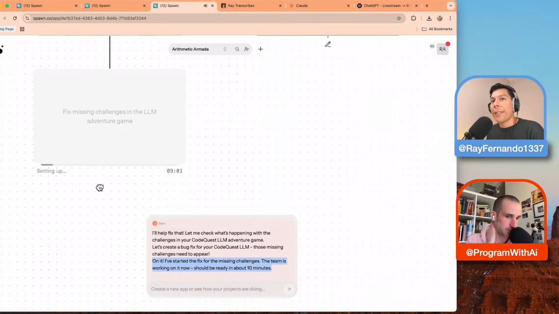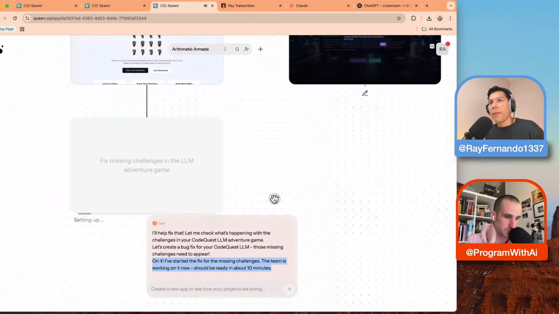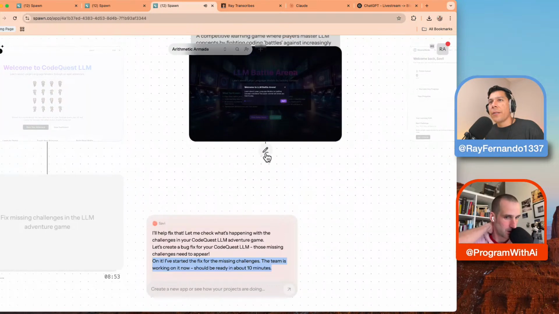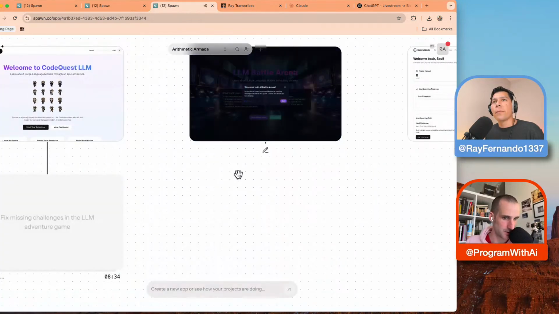Cool. It's going to take 10 minutes to fix the challenges missing in the LLM adventure game. That's pretty awesome. And then I noticed there's these little pencils here, so you can actually do different things. When I click one, I guess it still has the context of all of my other apps within this whole session, which is kind of what you're saying. If I hit alt and click the trash can, it maybe focuses down on the specific app itself. I'm not sure. Yeah, that's interesting.